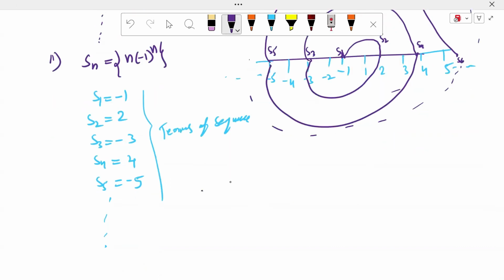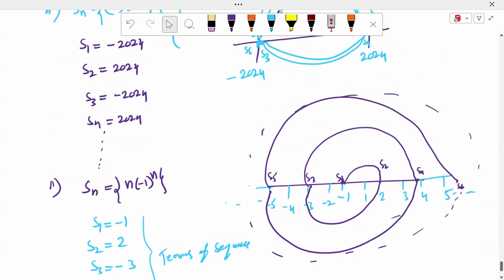What is the range here? Range is equal to n into minus 1 whole power of n, where n belongs to natural numbers. This is the range of the sequence. This sequence is called oscillating. How many terms oscillate? Infinitely many terms. Therefore we call it an oscillating infinite sequence.